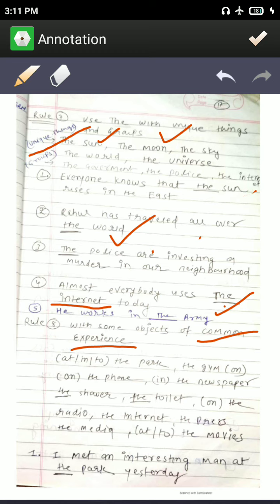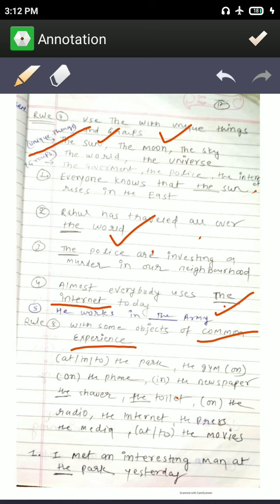In the shower, at the shower, the toilet, on the radio. PM Narendra Modi is speaking on the radio, the internet, the press, the media, the movies. I am at the movies. Okay, he works in the movies, like that. With common experience, you will use "the".